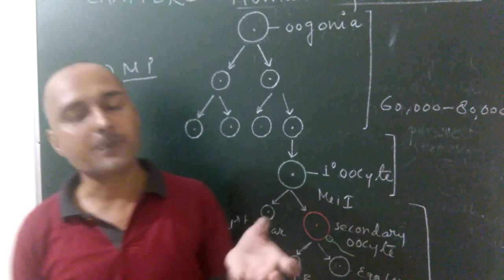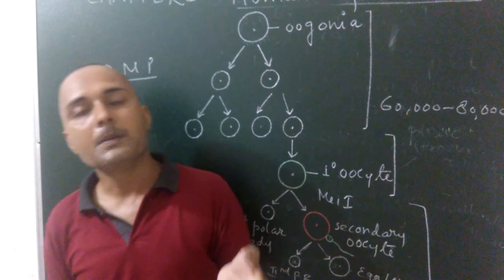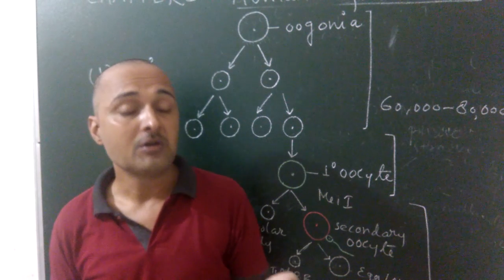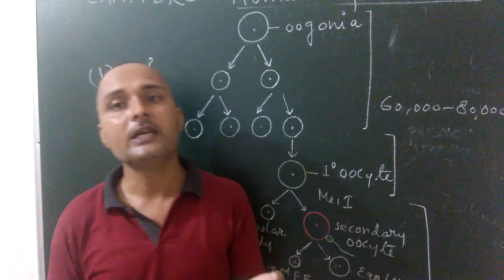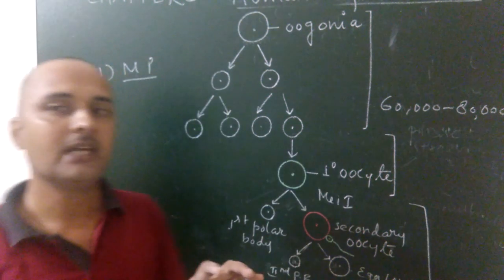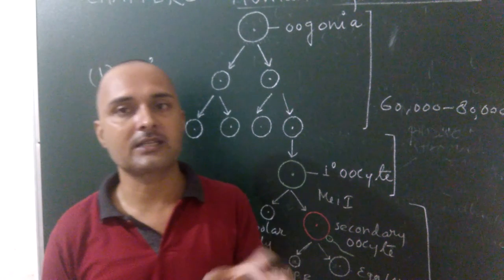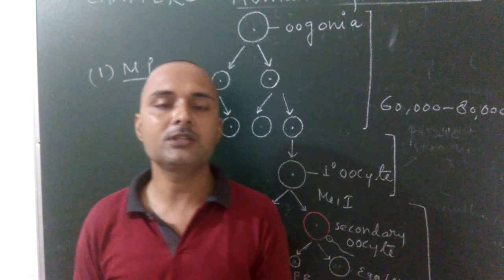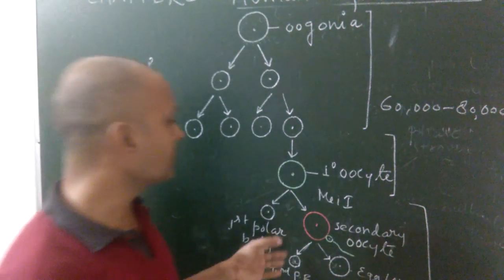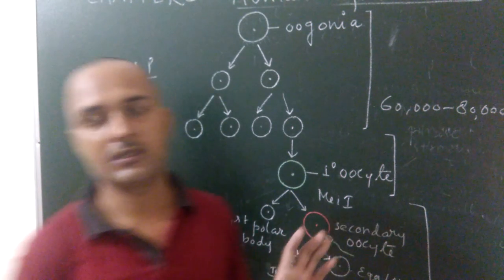After formation of the primary follicle, each primary follicle is further surrounded by some more follicular cells, or you can say granulosa cells, and some theca cells. Now in this case it is known as the secondary follicle. So this is about the growth phase. Come to the next, maturation phase, the third phase.